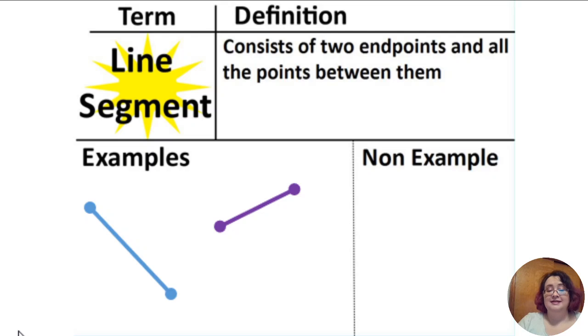So what's not a line segment? If it curves, it's not a line segment. If it keeps on going in both directions, or even in one direction, it's not a line segment.